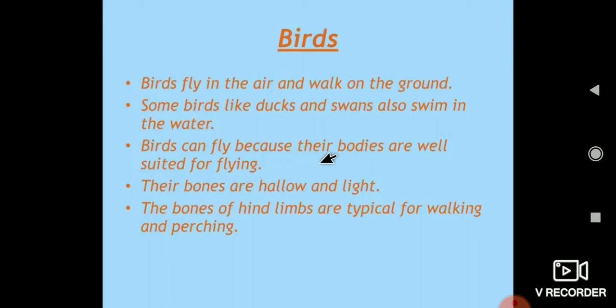Birds can fly because their bodies are well suited for flying. Their bones are hollow and light, which helps in flying. The bones of the hind limbs are typical for walking and perching. As a result, they can fly. So some birds fly in the air and also walk on the ground, and some birds swim.